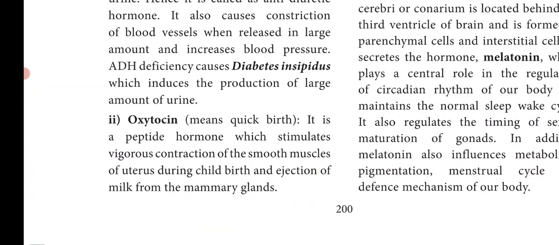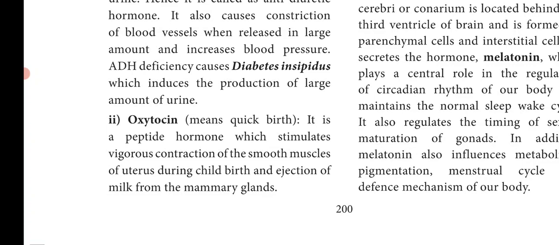Next is oxytocin. Oxy means quick birth. It is a peptide hormone which stimulates the vigorous contraction of the smooth muscles of the uterus. At the end of pregnancy, that is during labor, the uterus contracts vigorously. This contraction of the uterus is controlled by the hormone oxytocin, and it is also responsible for the ejection of milk from the mammary glands.